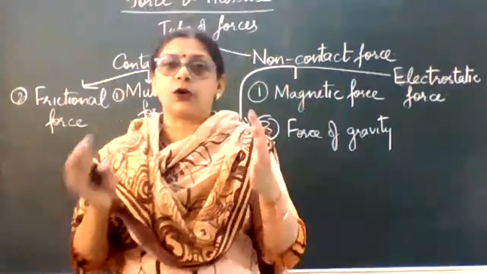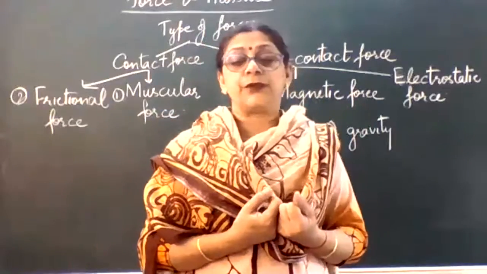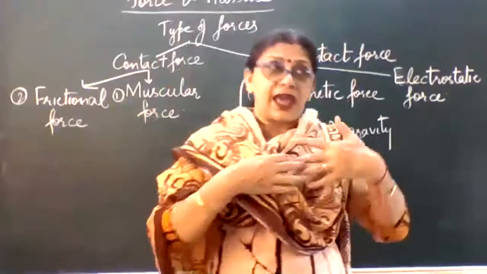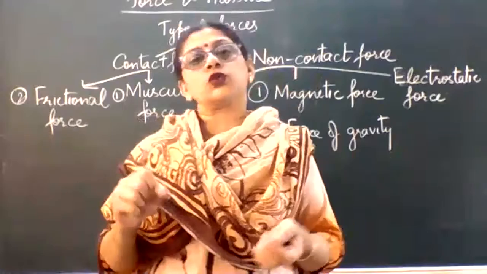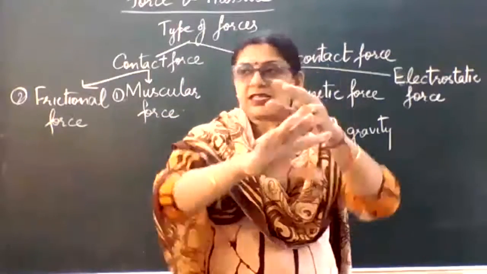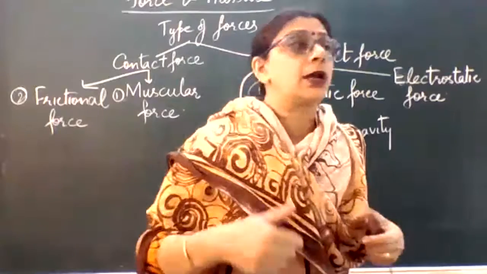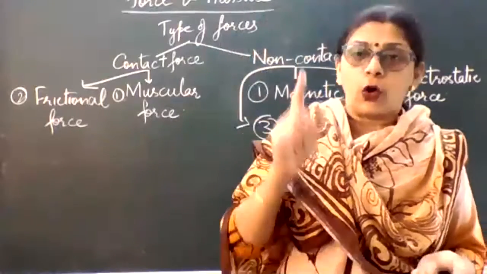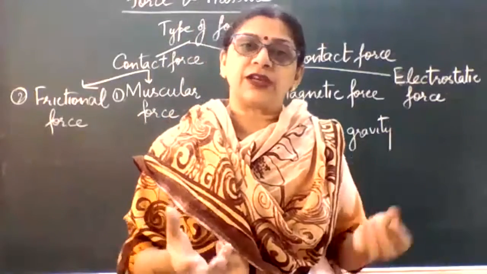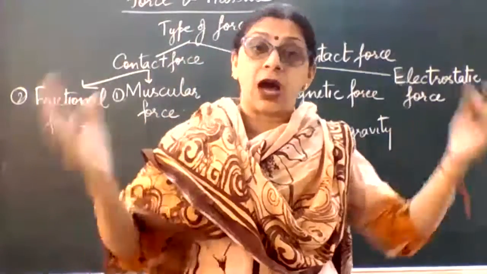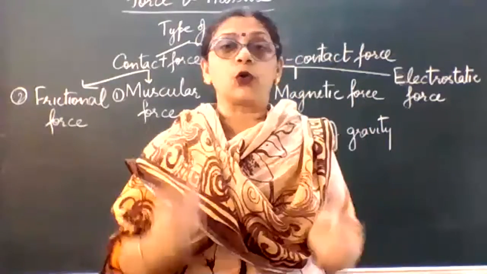We know that it's the force of gravity of the earth, which is so large that it is pulling everything towards itself. In fact, आपको बहुत जान के हैरानी होगी कि everything around us is exerting an attractive force over the other object. सारी चीजें जो हमारे आसपास हमें दिख रही हैं, they are attracting or pulling towards each other, but we are not pulled towards any other thing, because for the object to pull it towards itself, the force of gravity has to be larger, and that is only when the mass is very large. So we'll be studying more about it in class 9th, about force of gravity also.